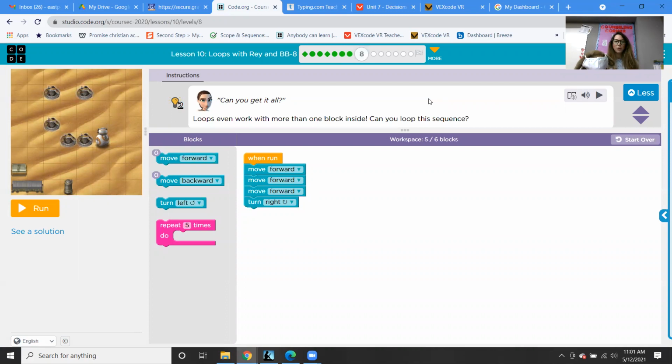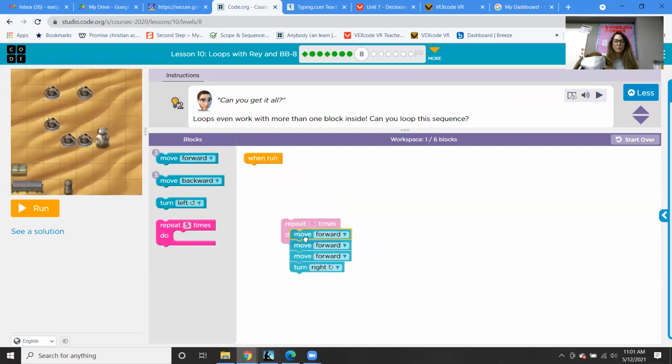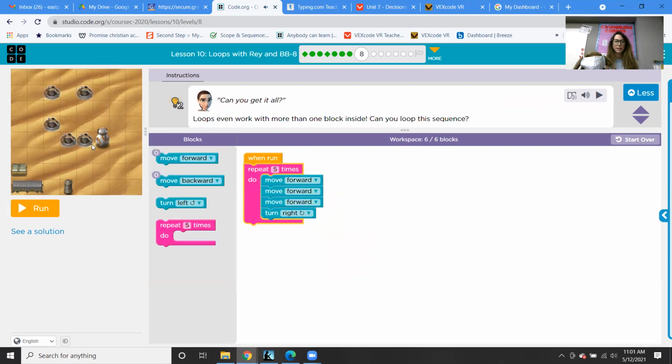Loops even work with more than one block inside. Can you loop this sequence? Move forward, move forward, move forward, turn right. Move forward, move forward, move forward, turn right. Move forward, move forward, move forward. So 3 move forwards and a turn right. How many times should we do that? Well, let's see. 1, 2, 3 times. So let's change it to 3.